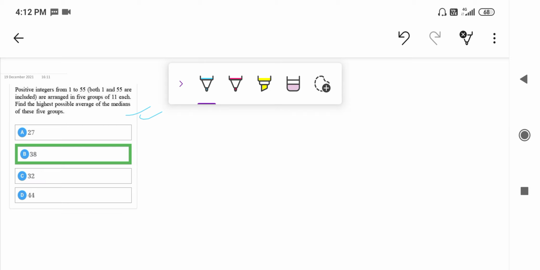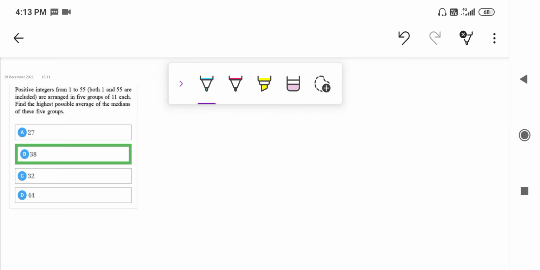So the problem is very clear in its statement: there are positive numbers 1 to 55, and we have to arrange them in 5 groups such that we get the highest possible average of the medians, whatever will be the median of each group. Okay, what is median? Median is the middle number of a sequence when written in ascending order. So whatever number comes in the middle is the median for an odd number of observations.